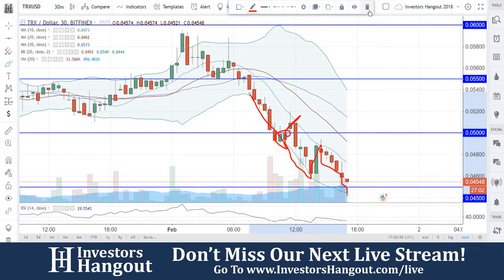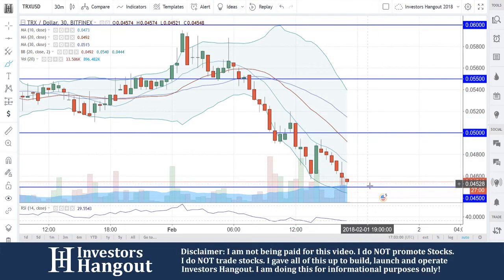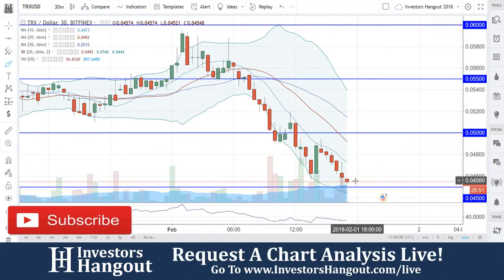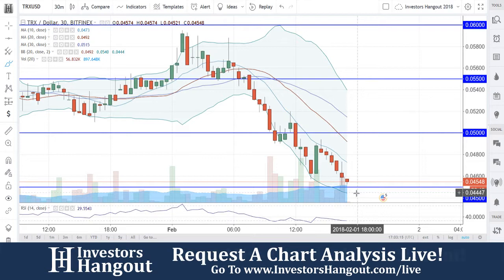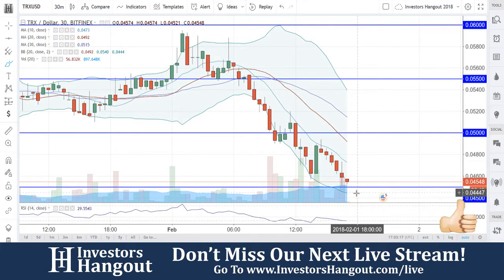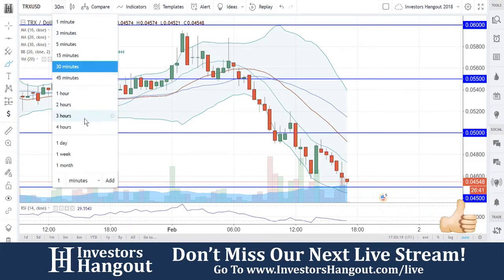So if history repeats itself, I would watch for a bounce like that between the 0.45 and around that 0.4437 on the 30-minute chart as you roll down that lower Bollinger Band. You see it starting to kick back up right now, so that's why I'm saying between that 0.45 and 0.450. You guys, 0.444 is going to be that other level of that bottom of that Bollinger Band.